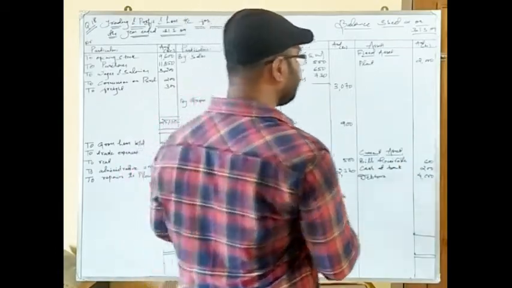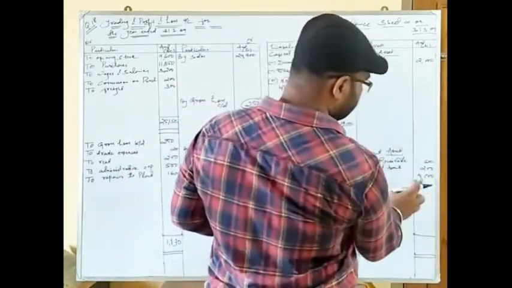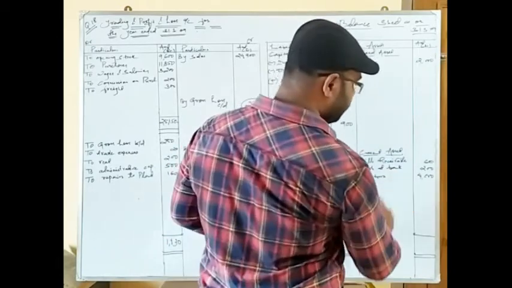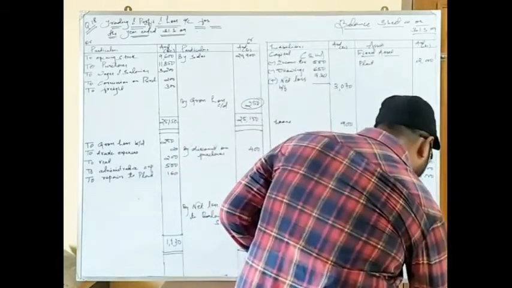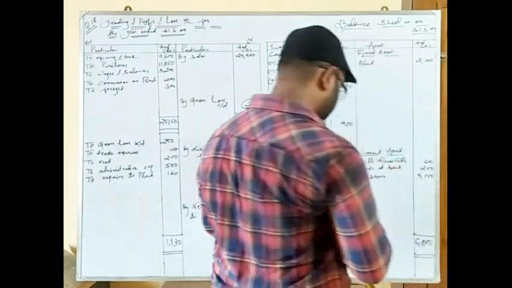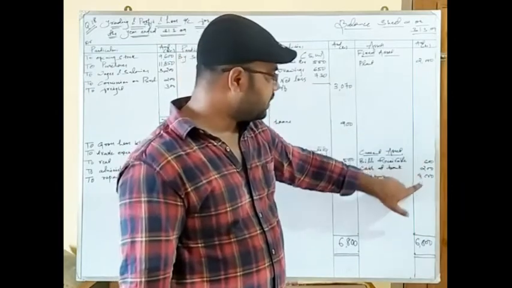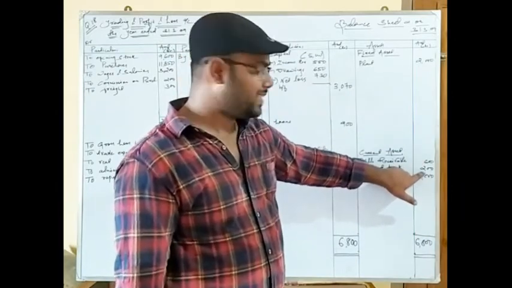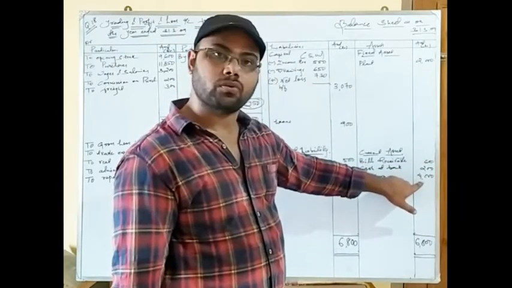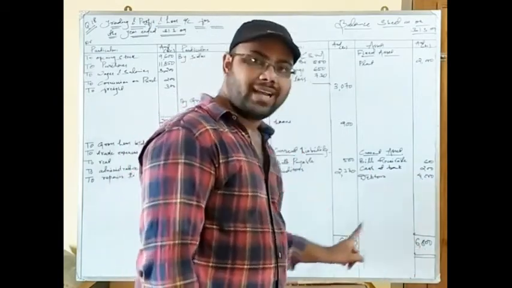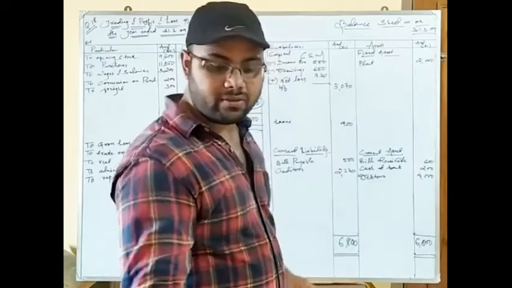Okay. So 2,000, then 600, 2,600, plus 200, 2,800. So plus 4,000 is 6,800. Okay, don't worry, I will show you the calculation again. See, this is 2,000 plus 600, so it comes 2,600, plus 200, it comes 2,800. So 2,800 plus 4,000 comes 6,800. See, the balance sheet tallies and the answer comes correct as given in the question.